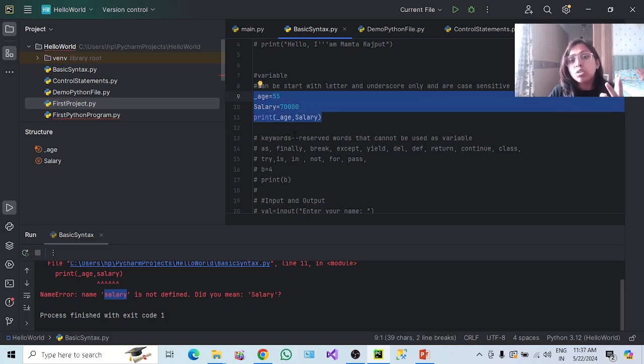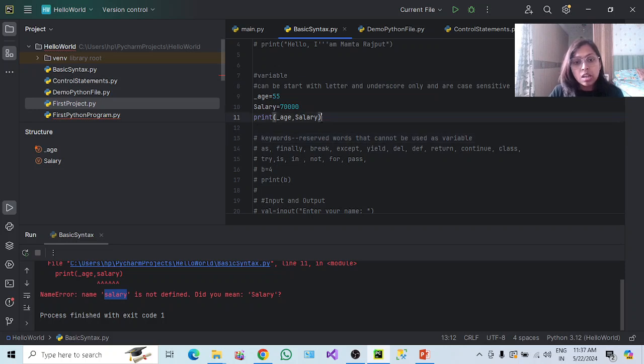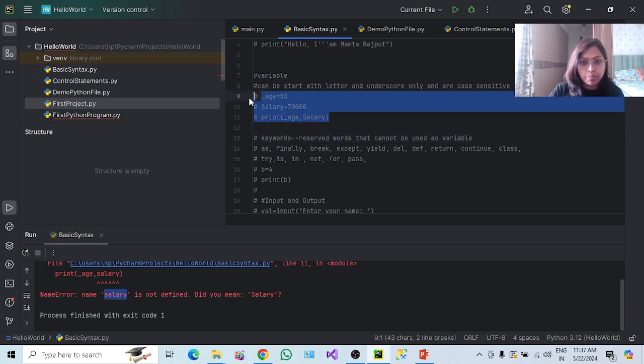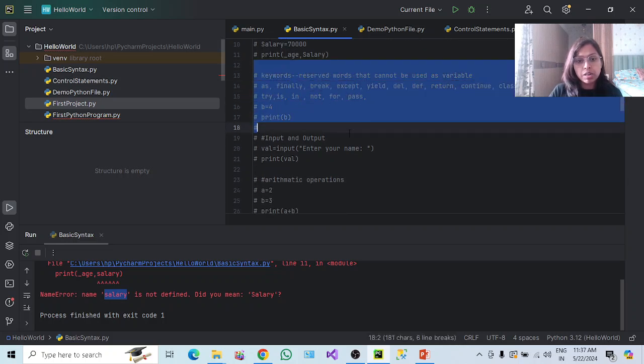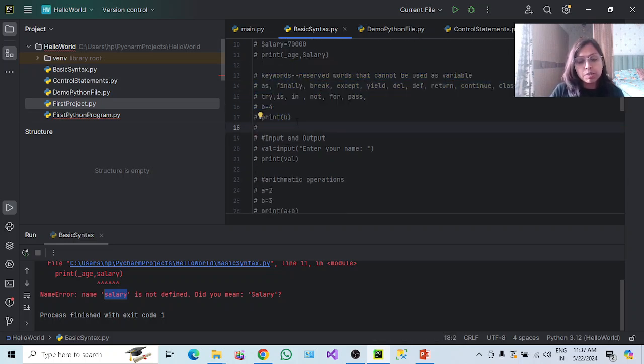Third rule, you cannot use a keyword as a variable. Let me uncomment it and I'll show you. So what are keywords basically? Keywords are, you see here, this part we are going to work on. A keyword is basically a reserved word that cannot be used as a variable. There is some meaning to these things like as, finally, break. These are the list of keywords used in Python. You can go to Google and see there are a lot of reserved keywords used in Python. Some of them I have mentioned here, like try, catch, is, in, not, for, pass.